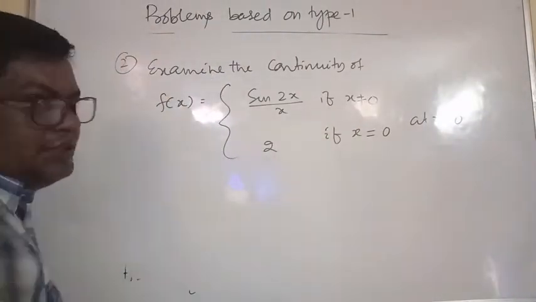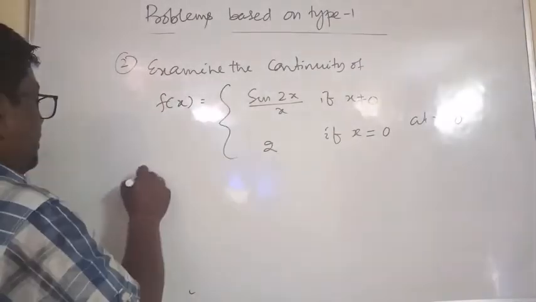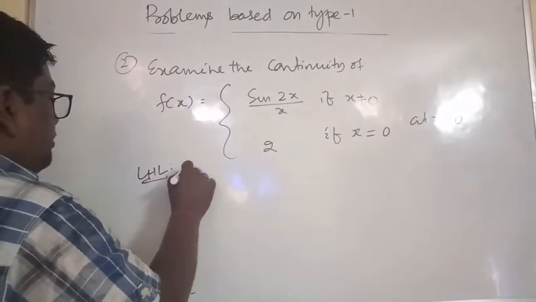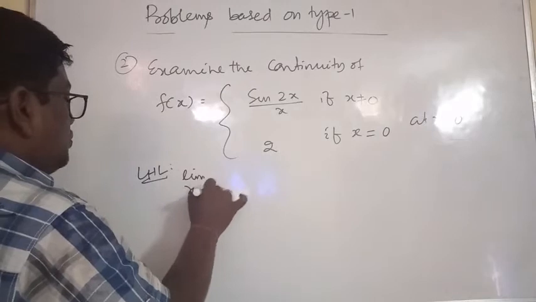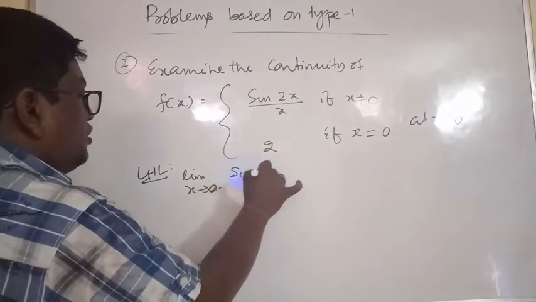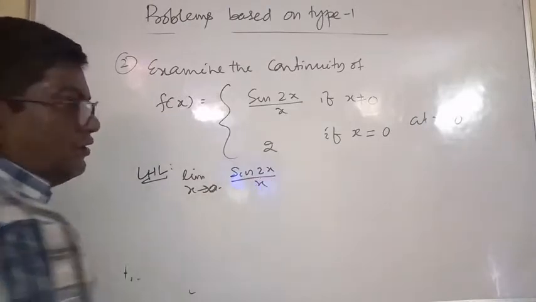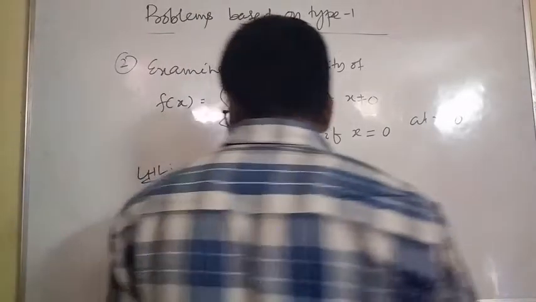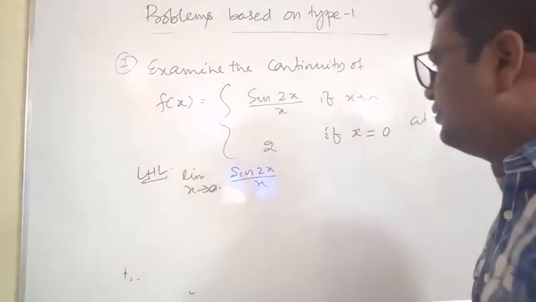Same process here. LHL: limit x tends to 0 minus, that is sin 2x by x. 0 minus means tends to 0, right?